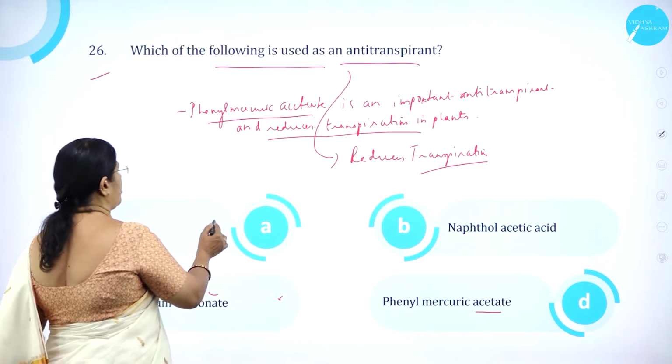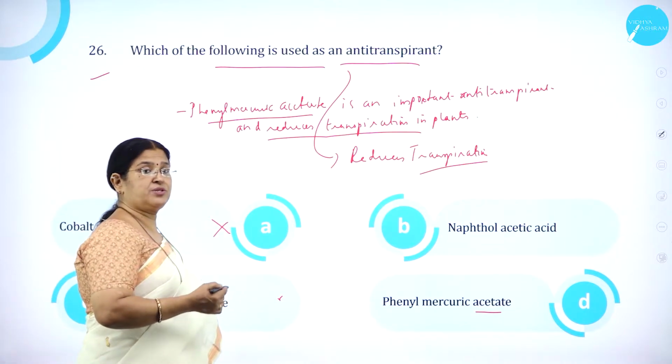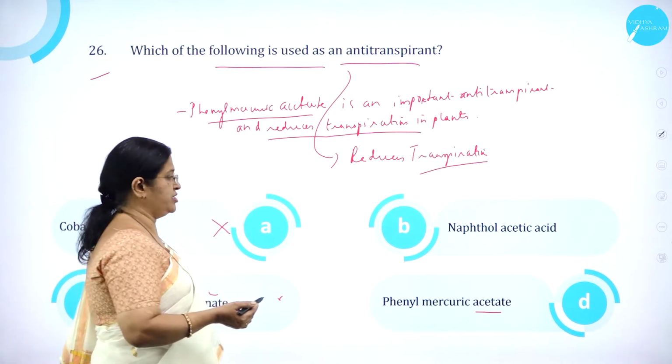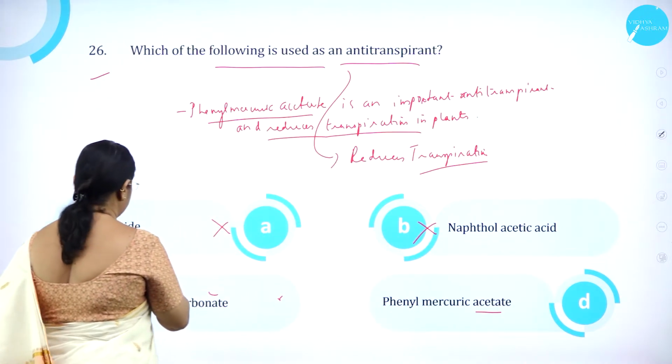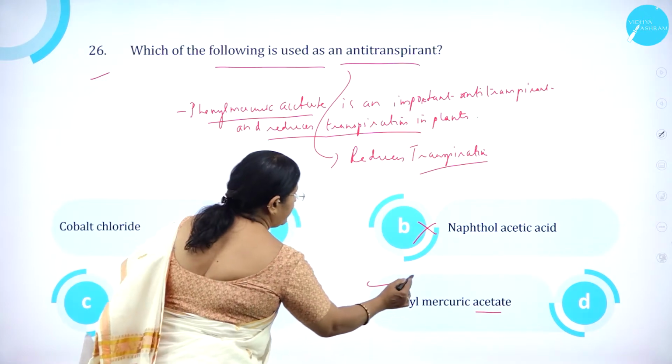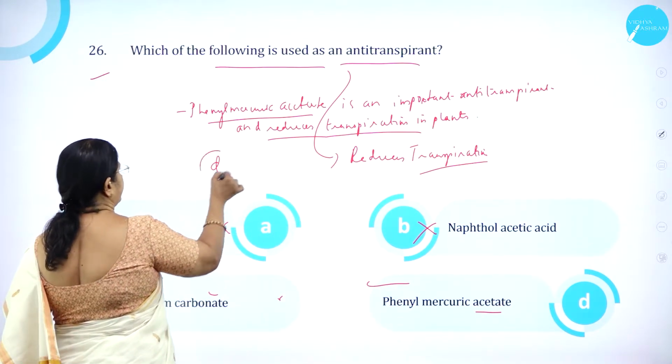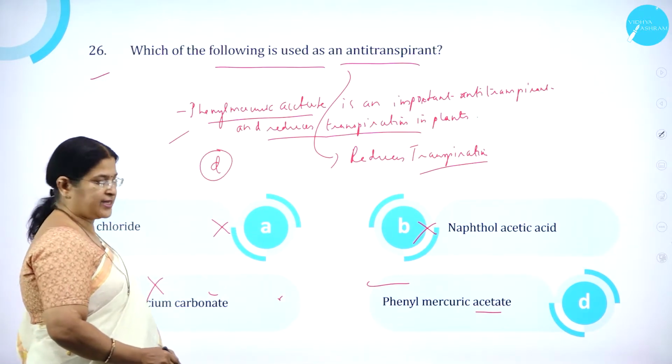So option A, cobalt chloride, is wrong. Cobalt chloride is used to detect unequal transpiration. So option B, naphthol acetic acid, is wrong. Option C, calcium carbonate, is wrong. Option D, phenyl mercuric acetate, is correct. So option D is correct.